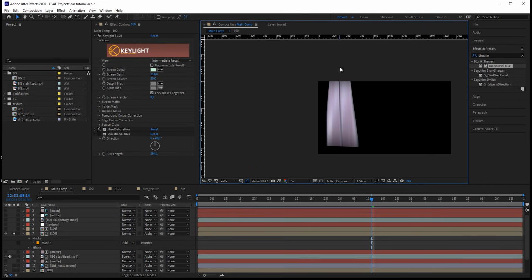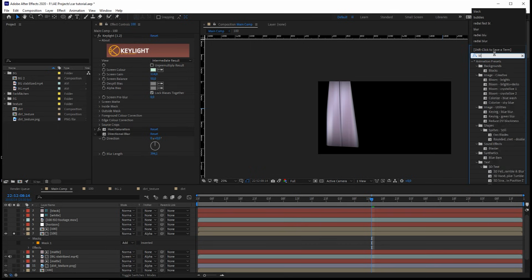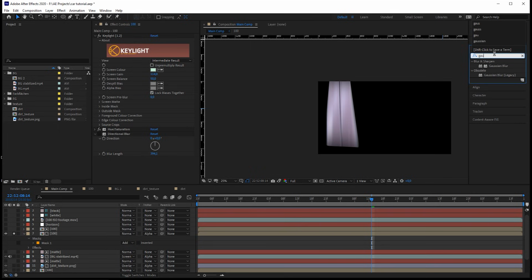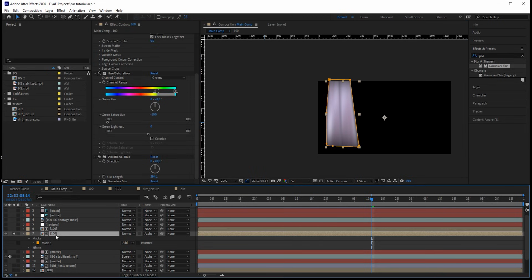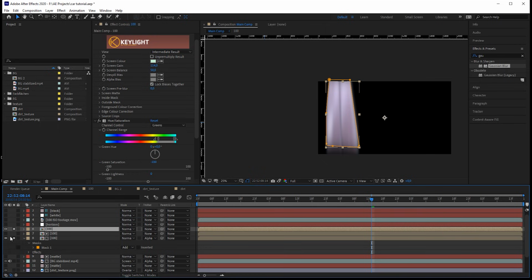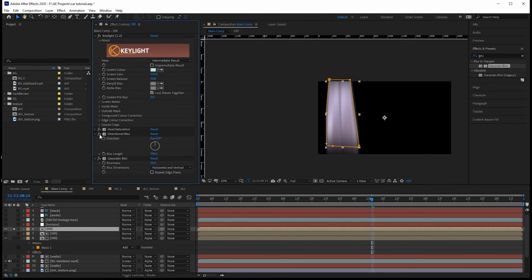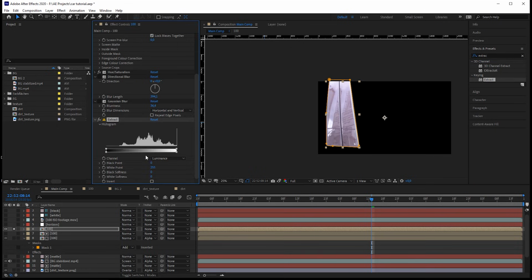Perfect. But now also we have worked on the color, and that seems to be fine for now. Maybe also add a Gaussian blur to it to hide the streaks that we have created now with the directional blur. Okay, but now the problem is that the black line in between here also is blurred directional and in all directions via the Gaussian blur. So let's bring it up once more, duplicate it to the top. Let's solo this, and we don't want to have the directional blur and we don't want to have the Gaussian blur. Now we only want to have the black part, and yes, again we are using the extract effect. And now we want to get rid of everything but the black line.